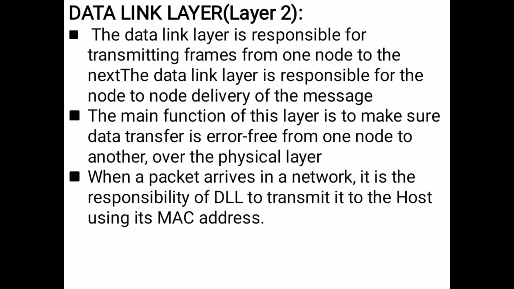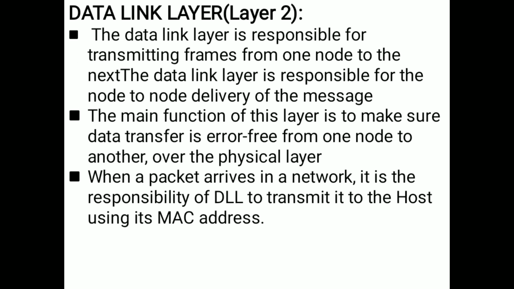If there is any error, it will rectify the error, and it will send the data in the form of frames. When a packet arrives in a network, it is the responsibility of DLL, that means data link layer, to transmit it to the host using its MAC address.